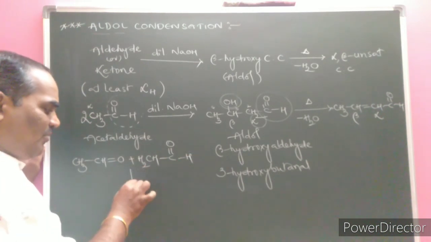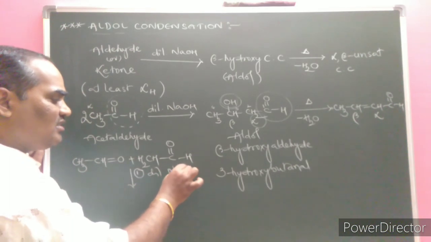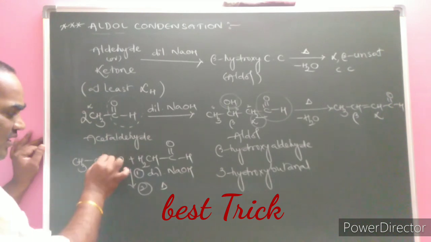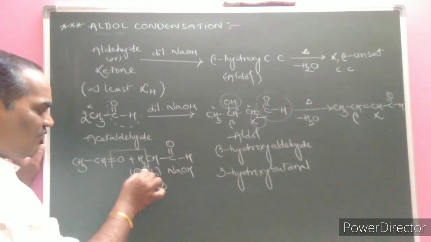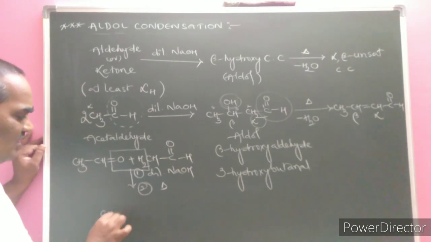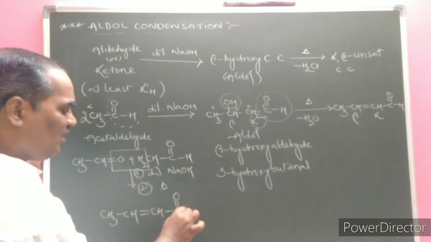Then what will happen? In step 1, dilute NaOH is added. In step 2, heating is required, then immediately there is loss of a water molecule, H2O. Hence CH3, CH double bond CH and C double bond O.